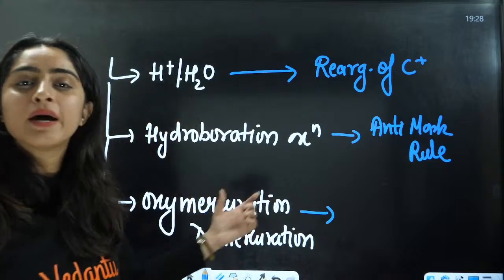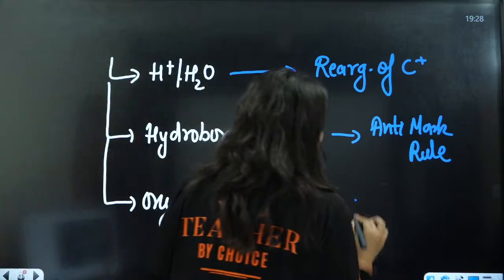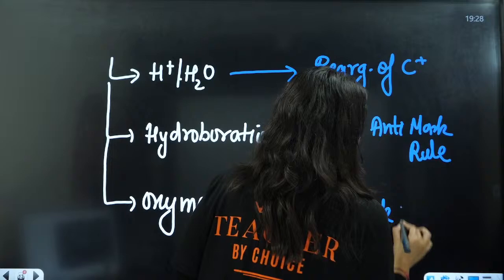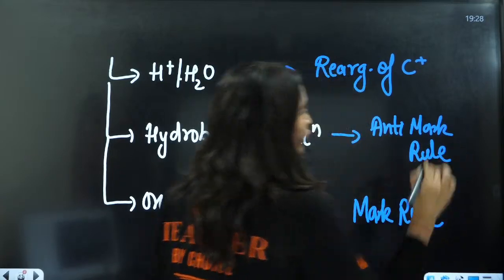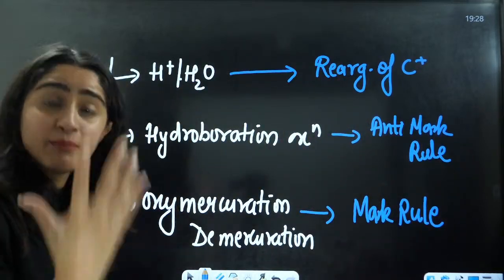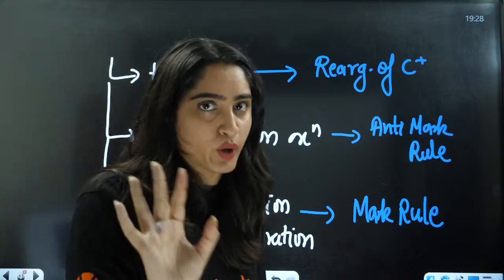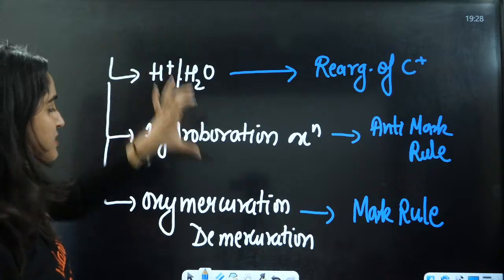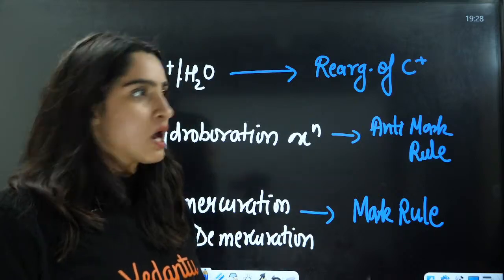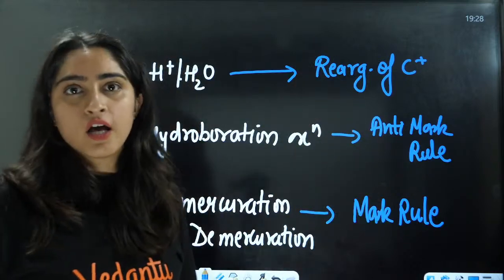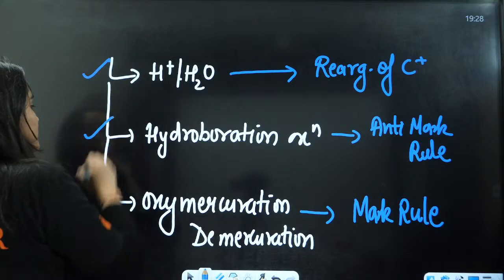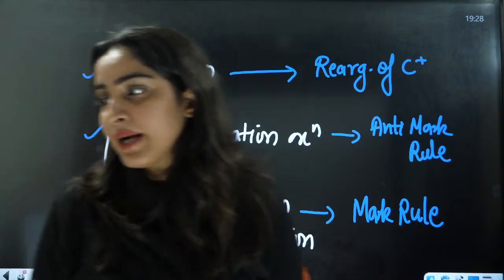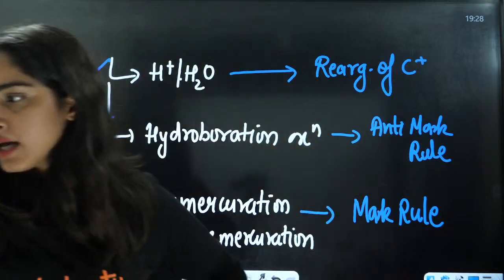And in oxymercuration, demercuration, you have Markovnikov rule. Sometimes, only sometimes, you have the same product for acid catalyzed and oxymercuration, demercuration. But this is the exact method by which you do this. Okay, everybody? Yes, perfect.